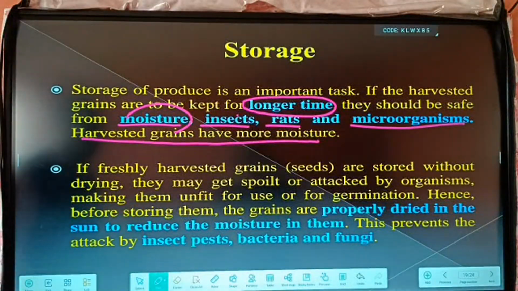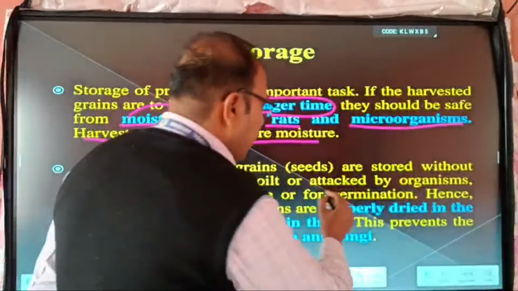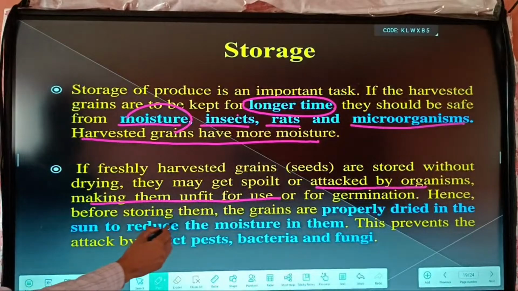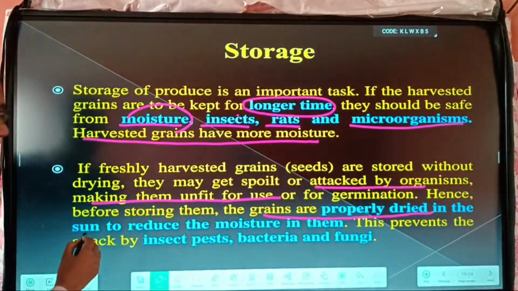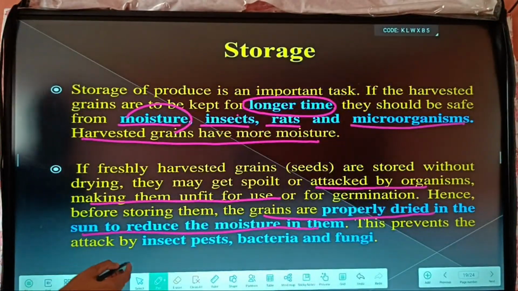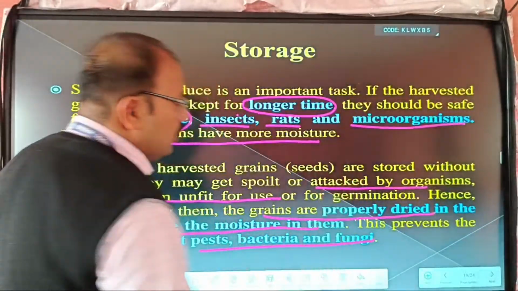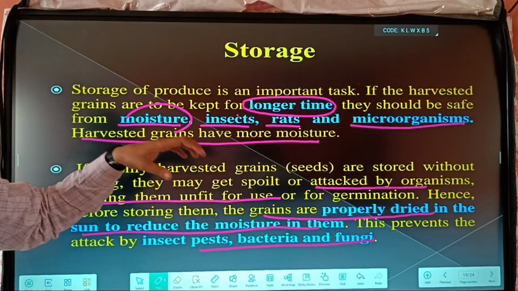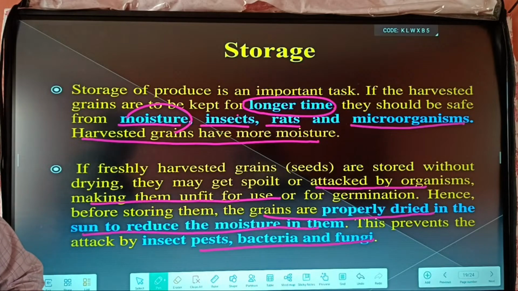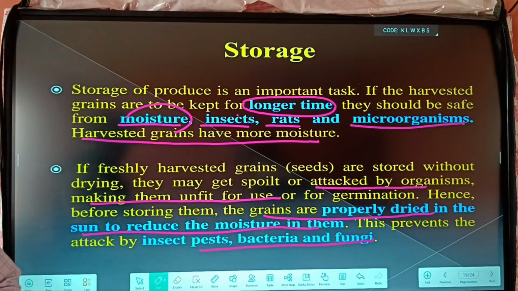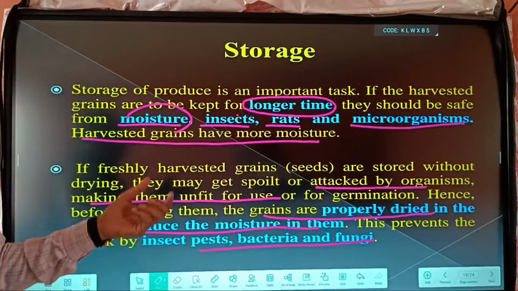For example, attack by organisms makes the grains unfit for use and for germination. Hence, before storing them, the grains are properly dried in the sun to reduce the moisture in them. This prevents attack by insects, pests, bacteria, and fungi. This is the last step of agricultural practice, where we store all crops for future food. So these are the different steps of agricultural practice, and here we can also extend this to some questions.